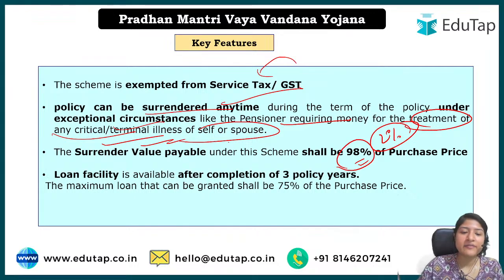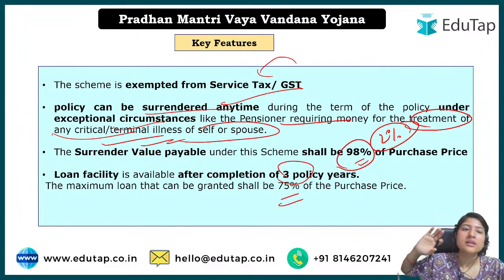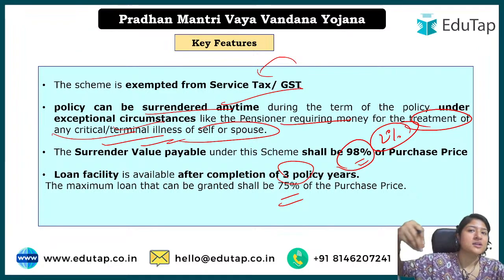And the loan facility is available after the completion of 3 years of the policy. What does it mean? After 3 years, if you want to take a loan on that particular money, you can take up to 75% of whatever money you have submitted. Whatever pension you will get will be adjusted, because for the loan you would have to pay back some interest to the bank, right. Whatever interest or money you have to pay back, you can adjust that in your pension, and you will get a little lesser pension, but you would not have the burden of providing that additional interest and money back to the bank from time to time, right.